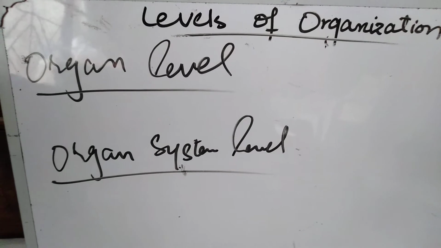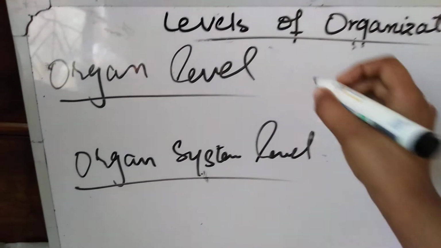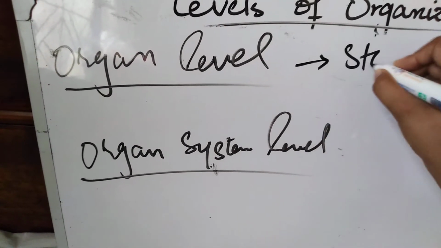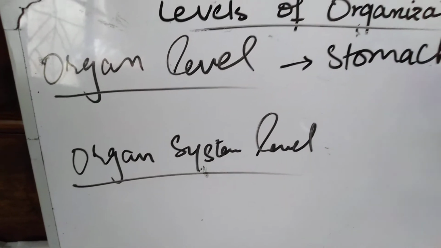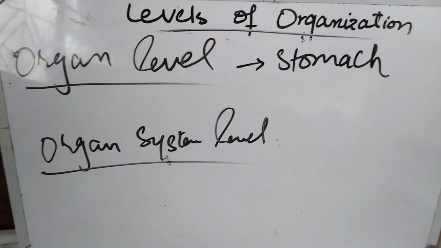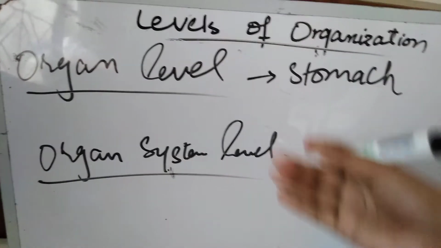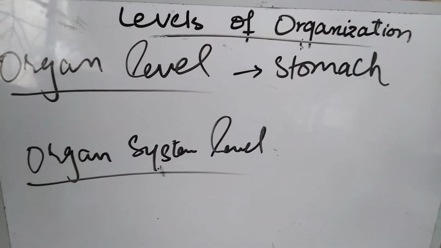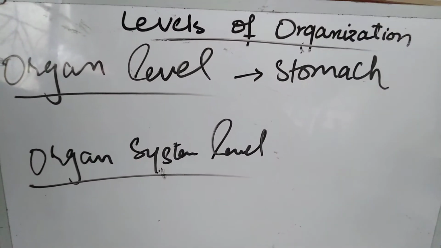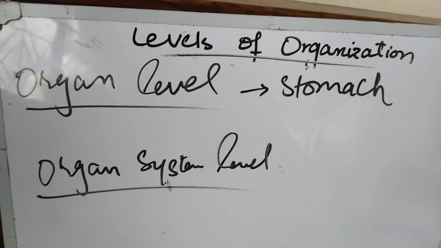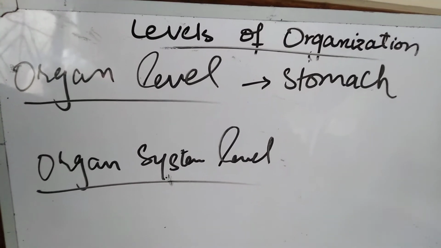While moving toward its example, we say that stomach. Stomach is an organ. It is made by different types of tissues combined together. They form the organ which is known as stomach. In case of stomach, how many tissues may combine together? Number one is epithelial.